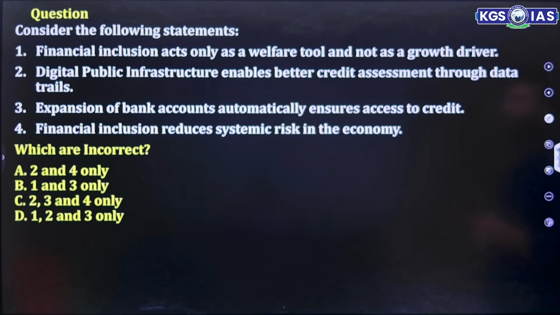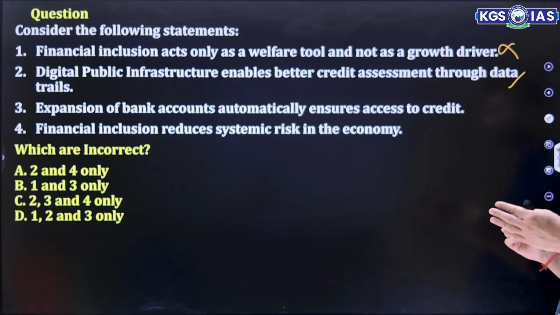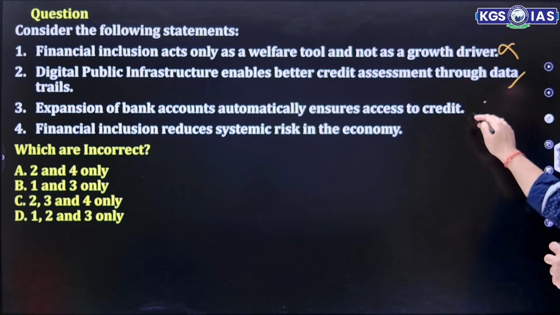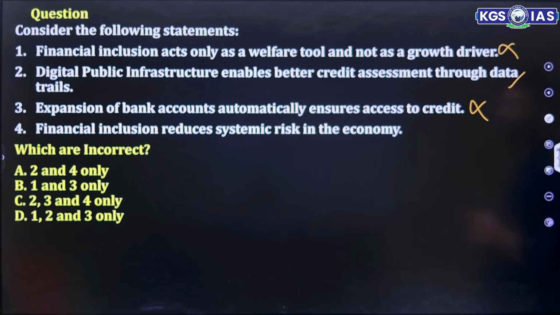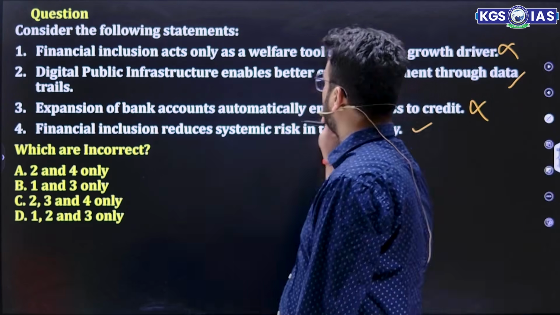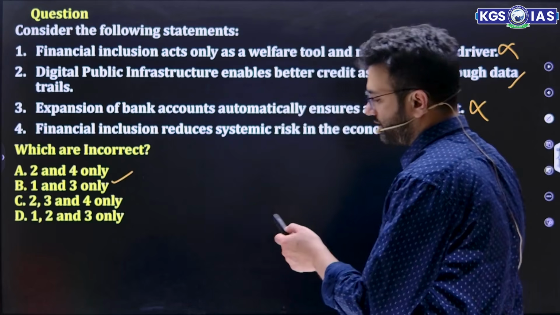Next, financial inclusion acts only as a welfare tool and not as a growth driver. This is wrong. It is a growth driver as well as a welfare tool. DPI enables better credit assessment through data trail. Correct. Expansion of bank accounts automatically ensures access to credit. No, access to credit depends on how much people are taking loans and how much the banks are willing to give. This is not correct. Financial inclusion reduces systemic risk. This is true. So the question is asking for the incorrect ones: 1 and 3. B is the correct answer.